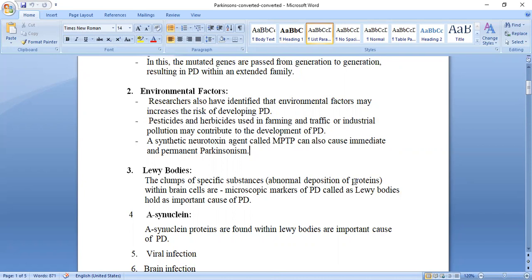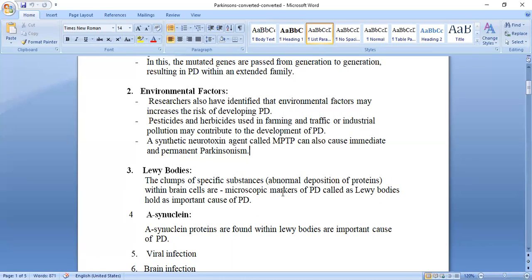That is the abnormal deposition of the proteins within the brain cells. Due to deposition of these specific proteins in the brain cells, that causes Parkinson disease. Due to these Lewy bodies, these are abnormal. These are not normal. This abnormal deposition of proteins, that clump, we call a Lewy body.